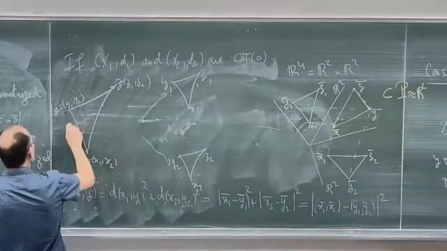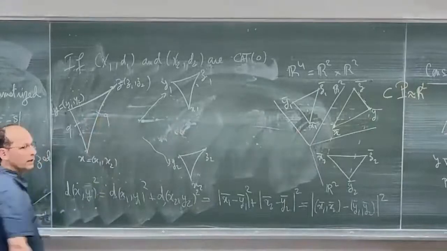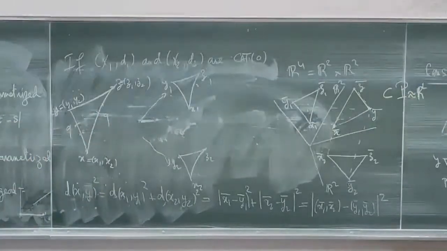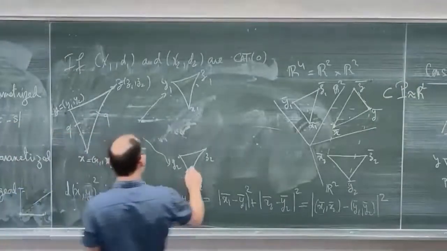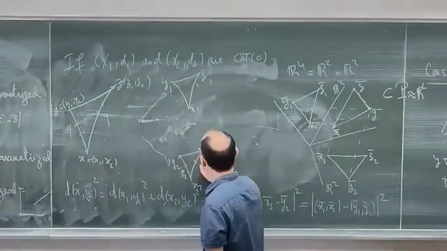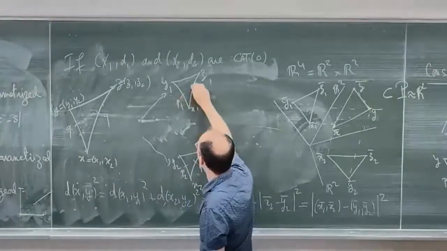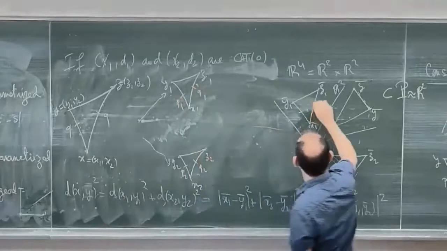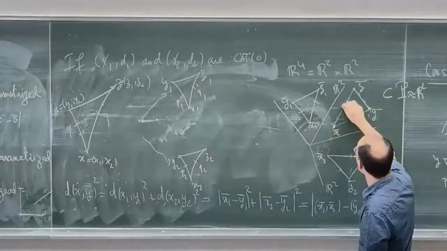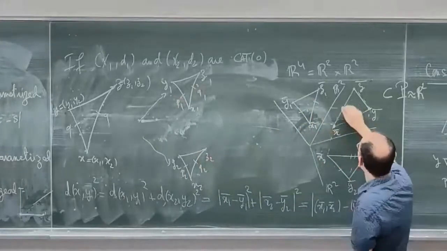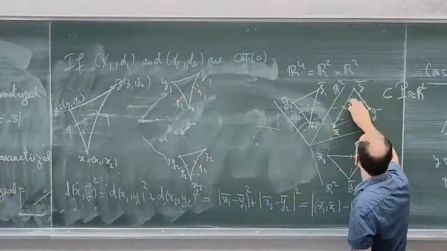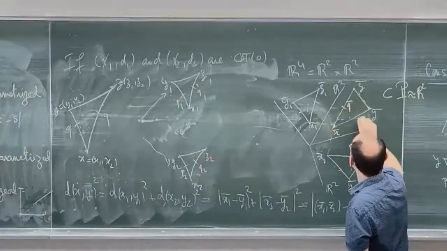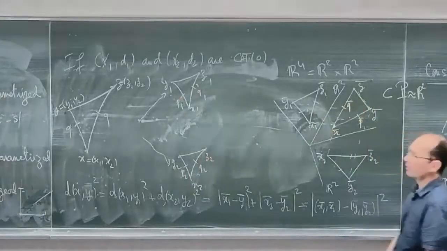So I take P here and Q here, and these points split in 2 points: P1 and Q1, P2 and Q2. And here you have the comparison points, and you get at the end some P bar and Q bar.